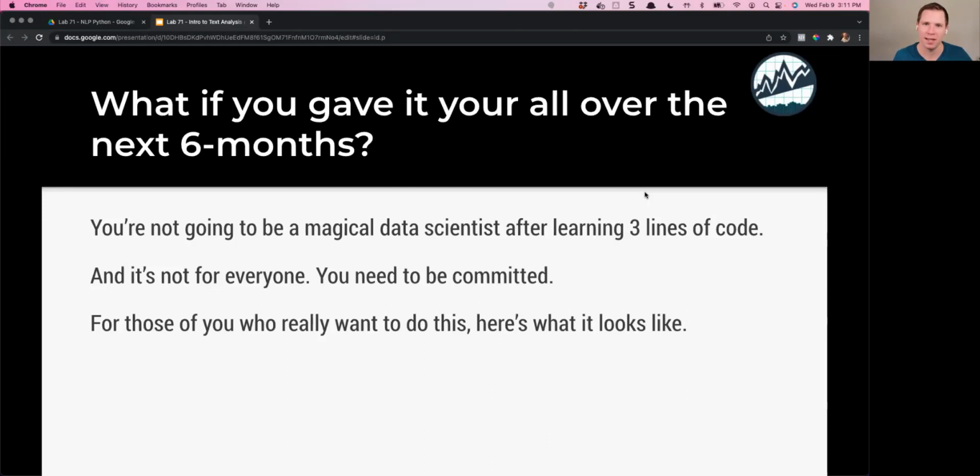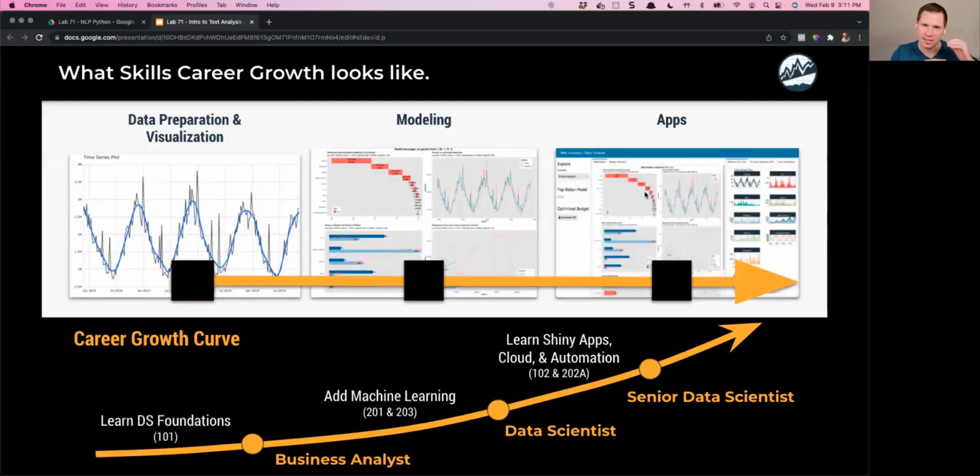You may be able to apply this to a customer survey data set, but what happens when you get a new problem and your problems are going to be different in your businesses? So you have to be committed to learning data science, and I will teach you everything you need to know. So for those of you who are interested, here's what it looks like. This is how your career will grow after learning data science. And I use a defined framework where I teach you progressively the skills that you need to learn. Things like data preparation and visualization, modeling and applications, and how to deploy and productionalize your results.